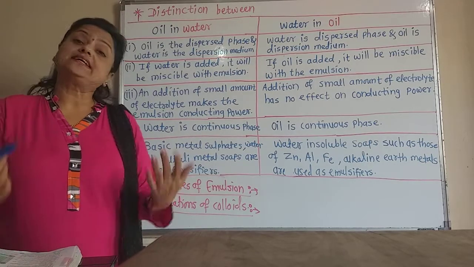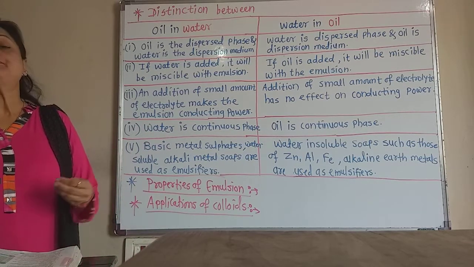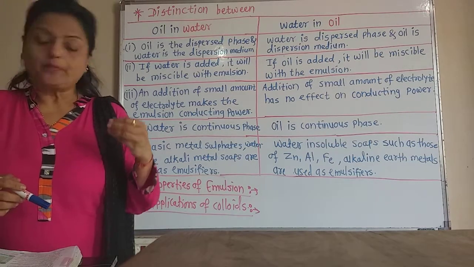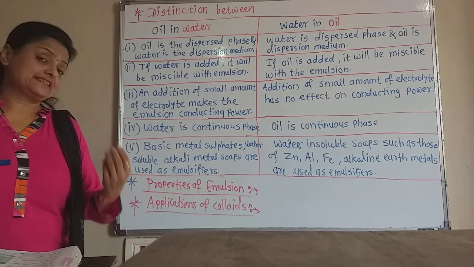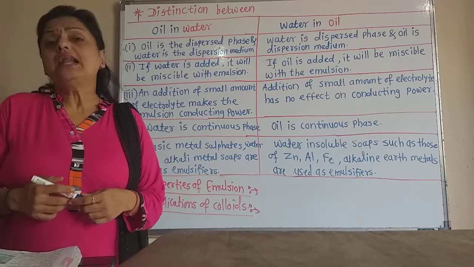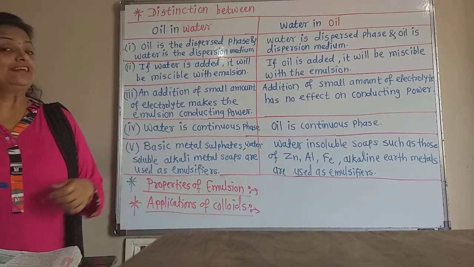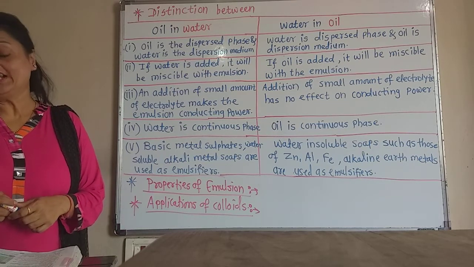Now this is the second application, the purification of drinking water. By simply adding alum, we can precipitate the impurities in water, they settle down, and we get clear water. In the rainy season, your mother always mixes alum in the drinking water to settle down the muddy particles.